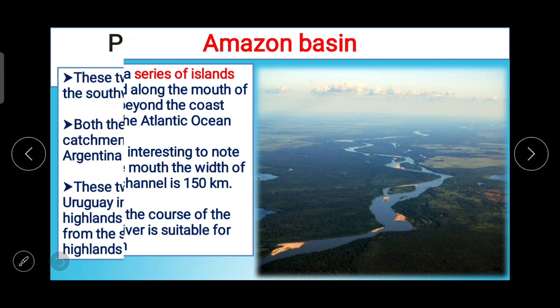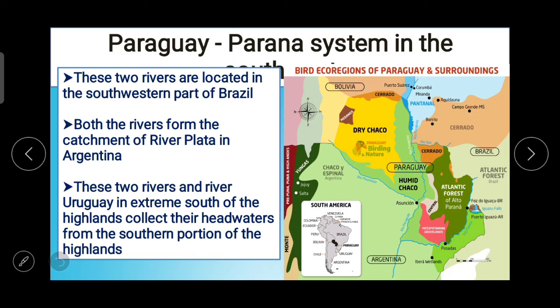Now the next thing, Paraguay Parana system. These two rivers are located in the southwestern part of Brazil. You can see Paraguay on the screen.